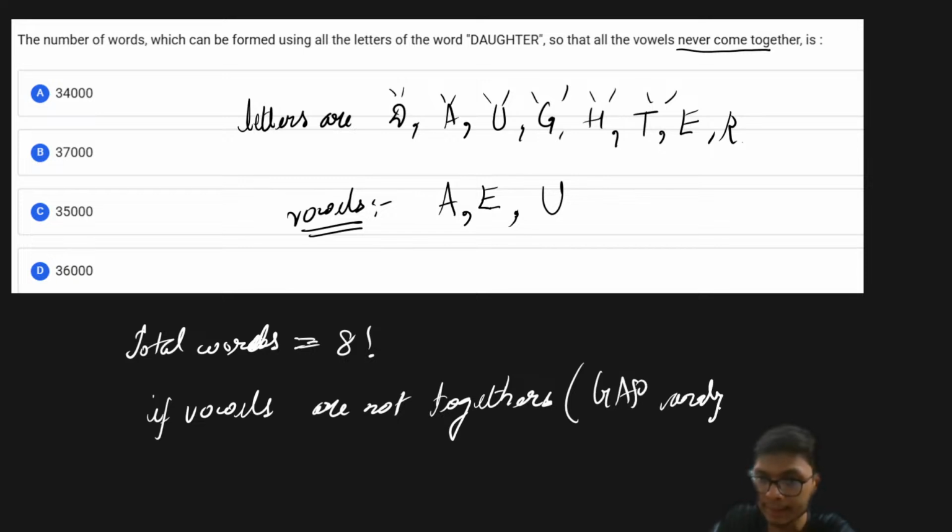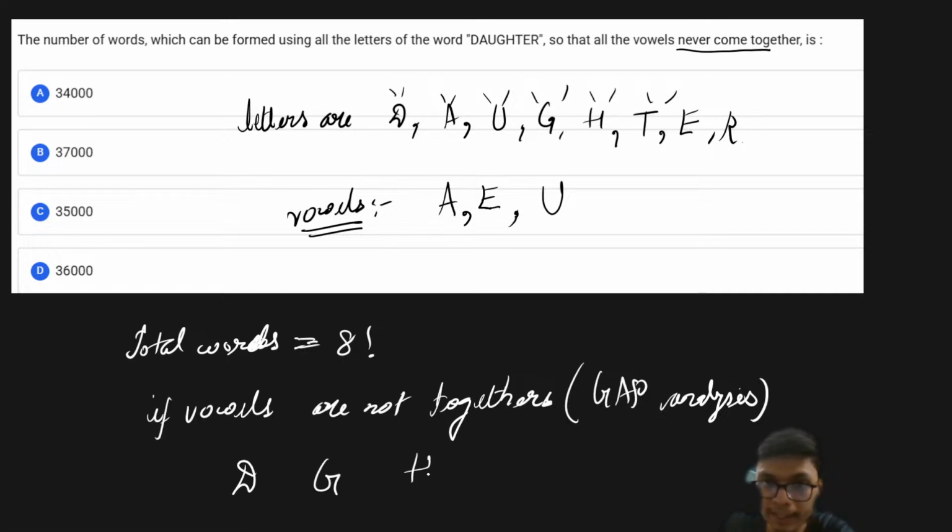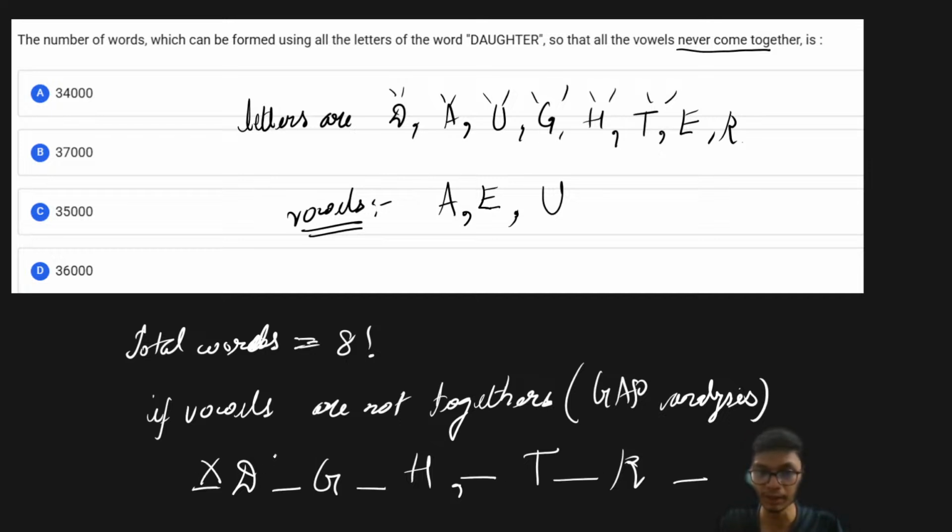I have to arrange all the other letters, the non-vowels, that is D, G, H, T, and R. Out of these 5 letters there will be a total of 6 gaps: 1, 2, 3, 4, 5, and 6. So X denotes the gaps, and if you fit your vowels in these gaps, you generate the required number of solutions.